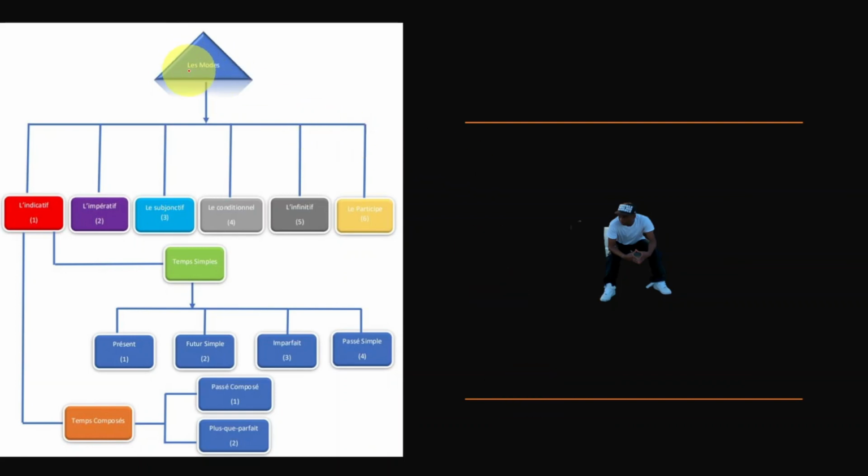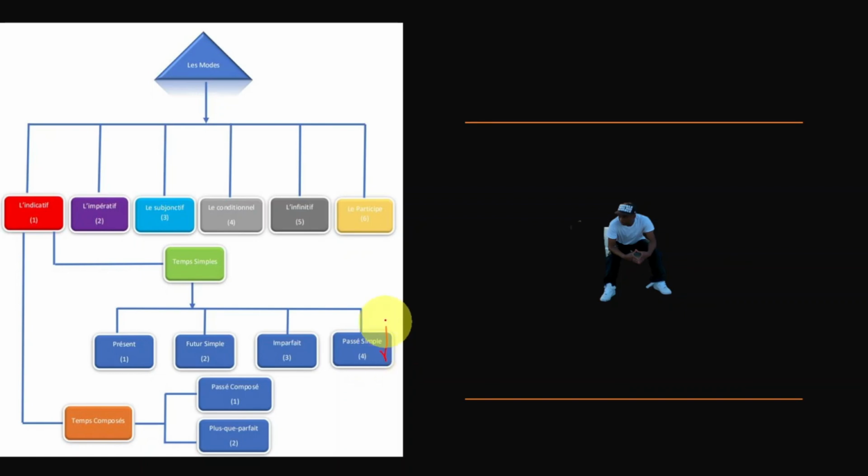So inside of les modes, we have l'indicatif 1, l'impératif 2, le subjonctif 3, le conditionnel 4, l'infinitif 5, le participe 6. Now, inside of indicatif, we have temps simple. Inside of temps simple, we have présent 1, futur simple 2, imparfait 3, passé simple 4.